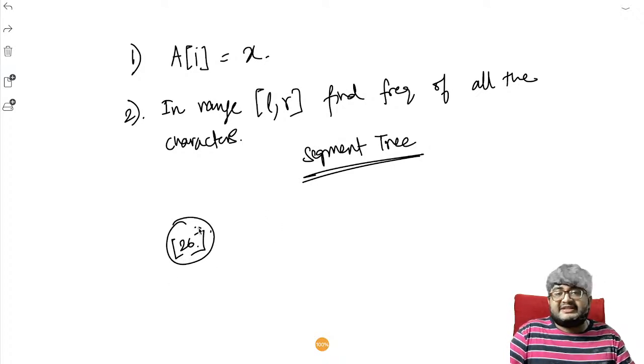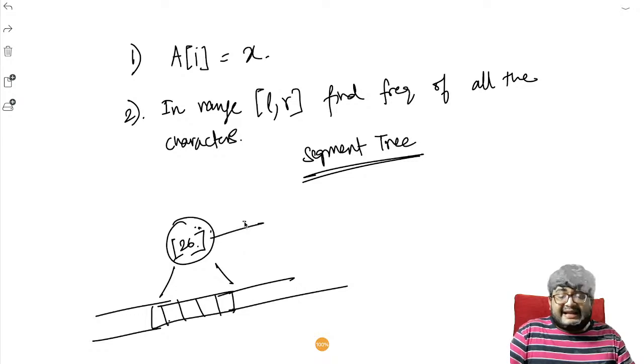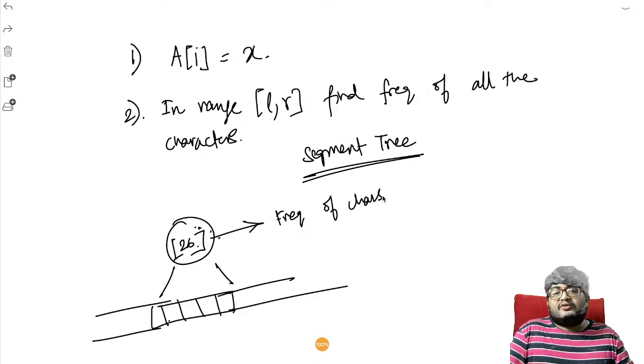What does each node of a segment tree represent? Each node of a segment tree represents a range of the array. Let's say this is the entire array. This array of size 26 will contain the frequency of characters for the range this node represents.